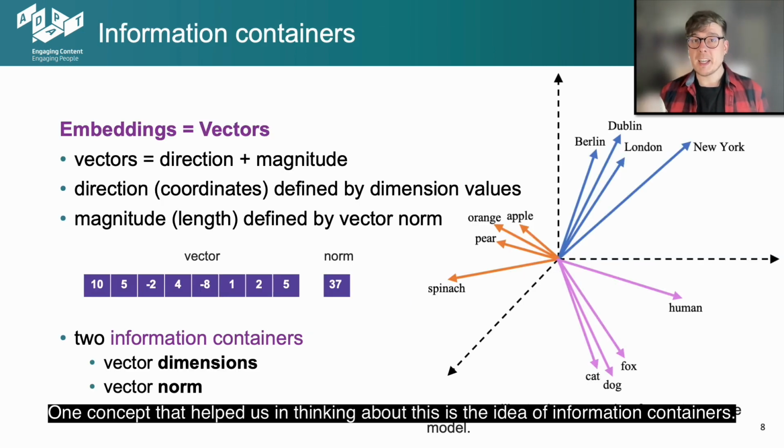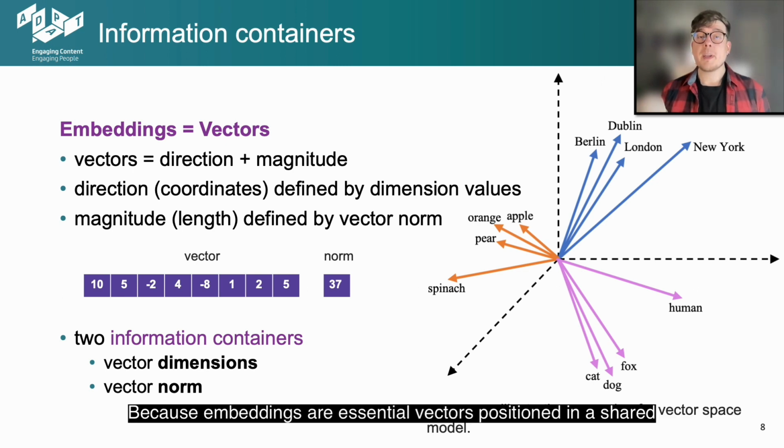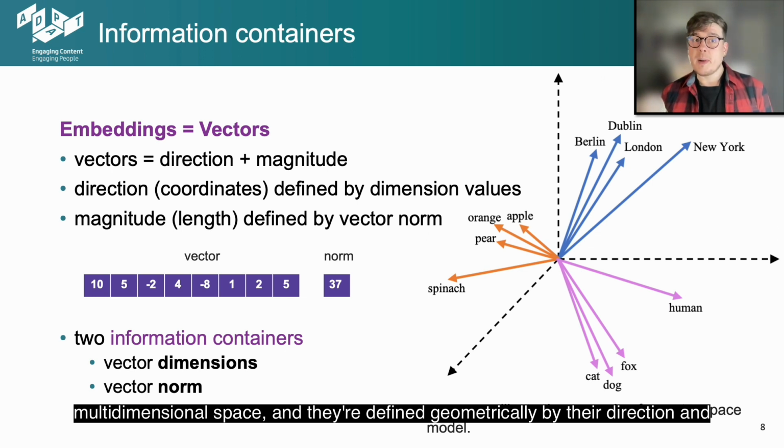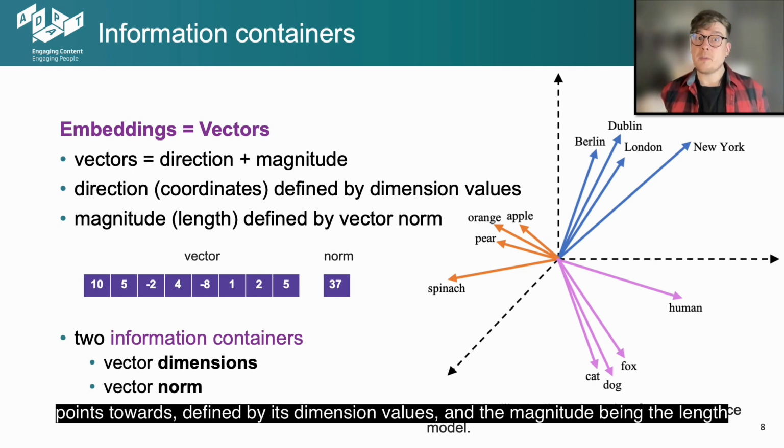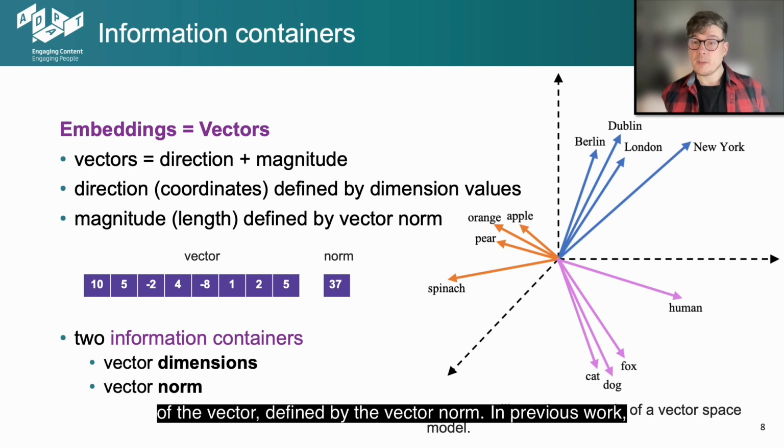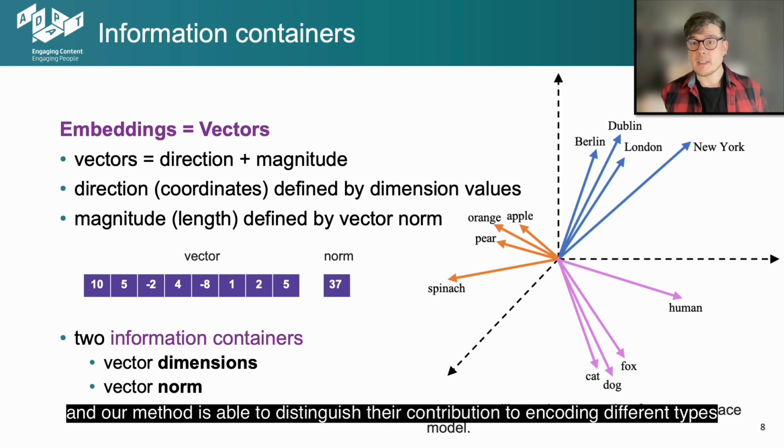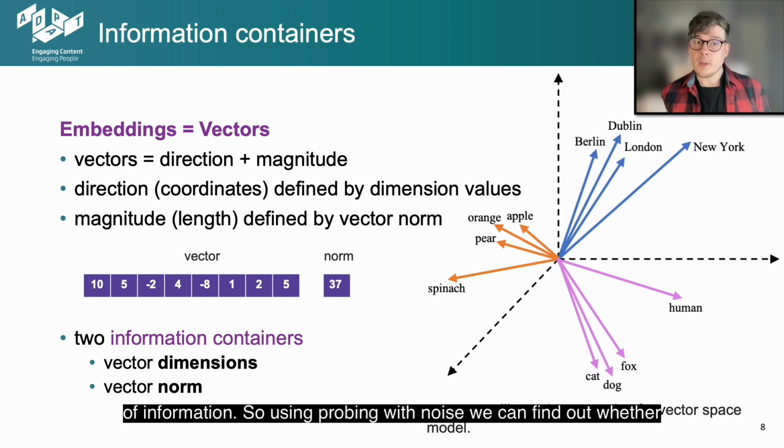One concept that helped us in thinking about this is the idea of information containers. Embeddings are essentially vectors positioned in a shared multidimensional space, and they're defined geometrically by their direction and their magnitude. The direction being the coordinates in the space that the vector points towards, defined by its dimension values, and the magnitude being the length of the vector defined by the vector norm. In previous work, we've shown that these two components of a vector, the dimensions and the norm, can and are actually separate information containers. And our method is able to distinguish their contribution to encoding the types of information. So using probing with noise, we can find out whether idiomaticity, for example, is encoded just in the dimensions of a vector, just in the norm, or in both.